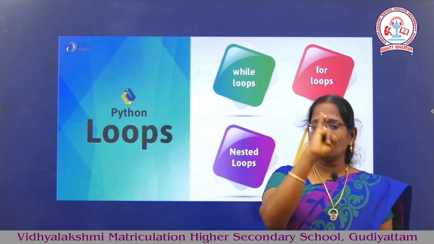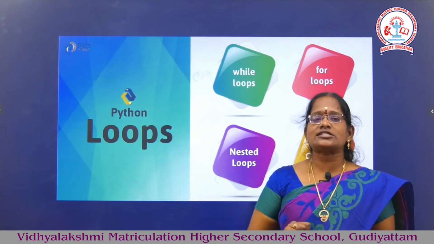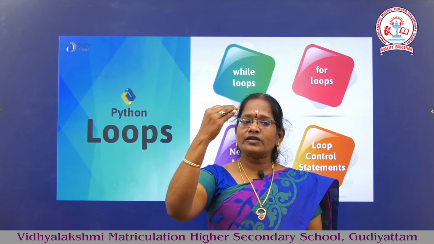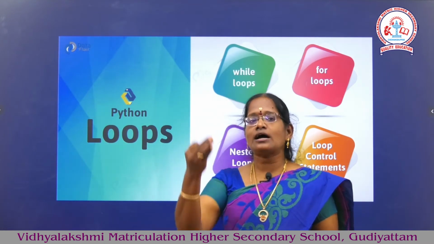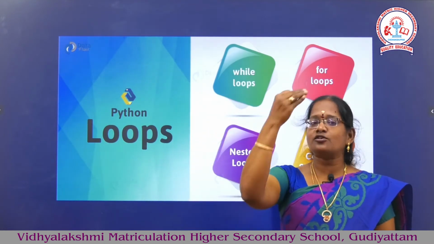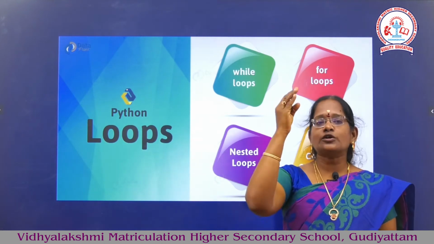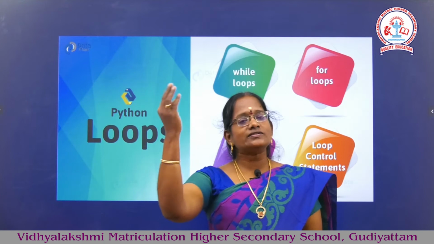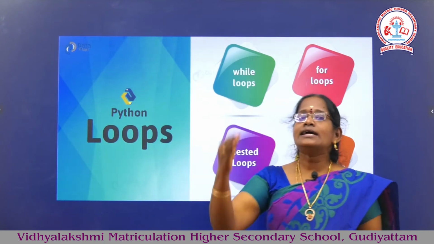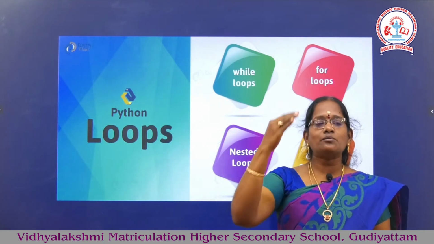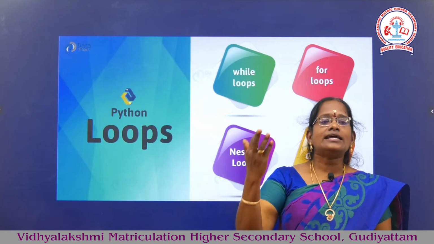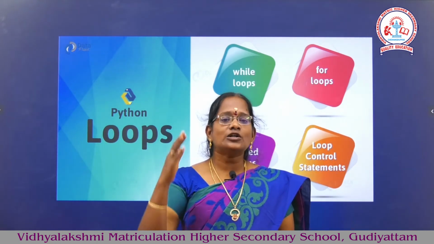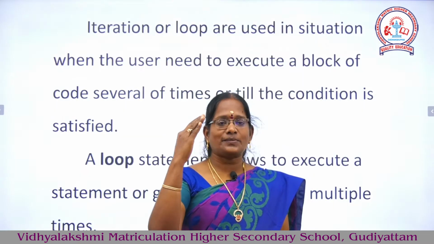The first loop is a while loop, and the other loop is called a for loop. Inside the looping, in a while loop we can use a nested loop, or inside a while loop you can use a for loop also. Individually we use a while loop, individually we use a for loop. In some situations we need more nesting, and in that situation we use a nested loop, and also looping control statements.